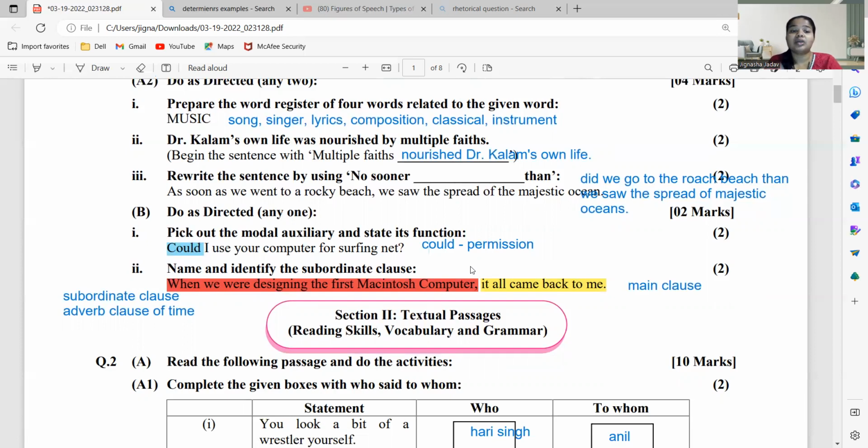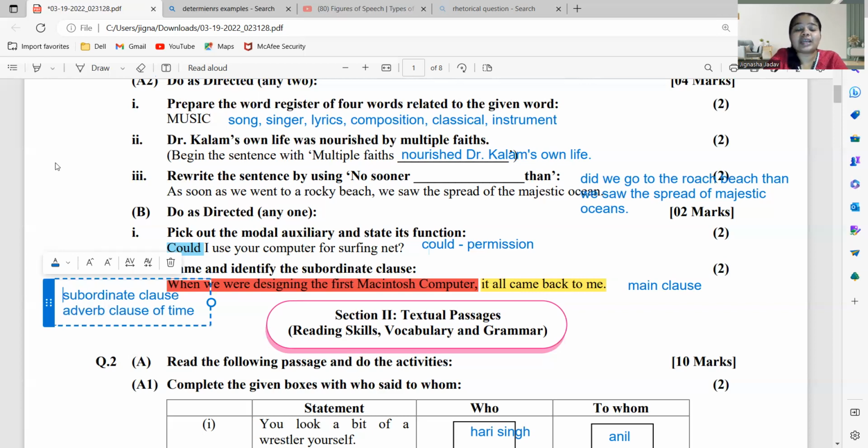तो ये बन जाता है main clause. When we were designing the first Macintosh computer, so what? The sentence is incomplete, right? पूरा sentence complete नहीं हुआ है. तो ये बन जाता है dependent clause. Now you are sure कि ये है आपका main clause, ये है आपका dependent clause. But ये dependent clause में कौन सा clause है, ये कैसे फाइंड आउट करते हैं, तो इसका भी मैंने आपको एग्जाम मतलब क्लासेस में सिखाया था. जो मेन क्लॉज है उसको आप क्वेश्चन पूछो, और अगर उसका आंसर आपको आता है तो that becomes your subordinate clause. Like it all came back to me, so when did it all come back to me? When we were designing the first Macintosh computer. तो जब आप when पूछते हो तो it becomes adverb clause of time.